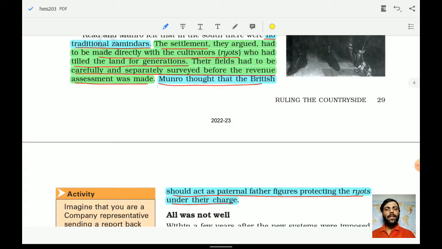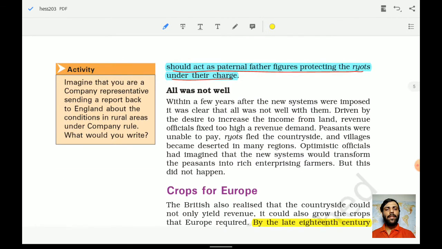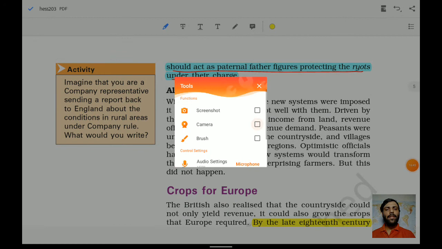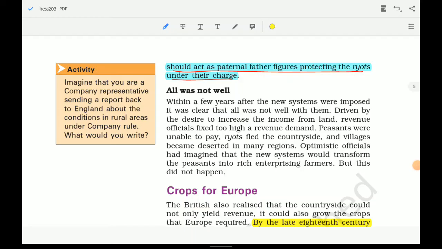Munro thought that the British should act as paternal father figures protecting the ryots under their charge. This was the biggest problem of the Britishers, because they always used to think, one way or another, that Indians are not civilized, and that providing them education or correcting them in different ways was the responsibility of the Britishers. Munro also had a similar thought, that the Britishers should act as the paternal father figure protecting the ryots under their charge.